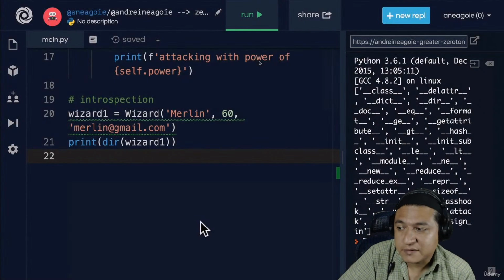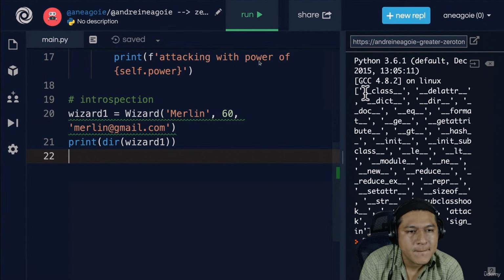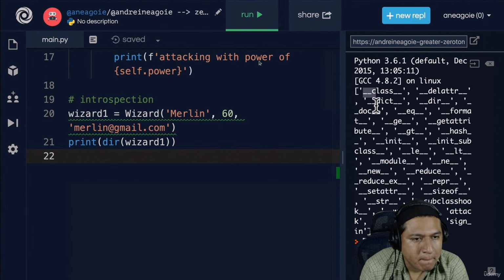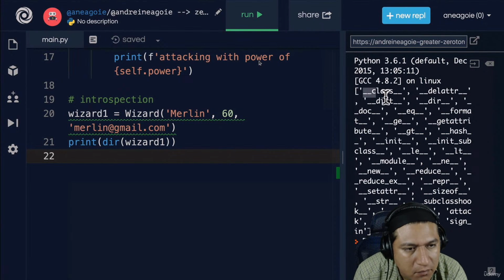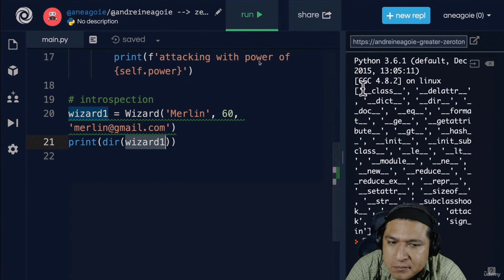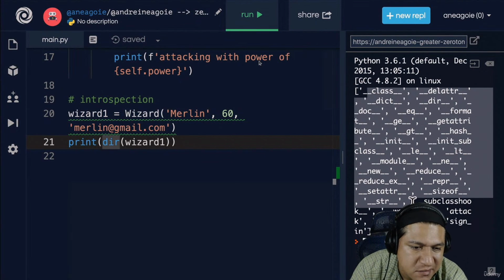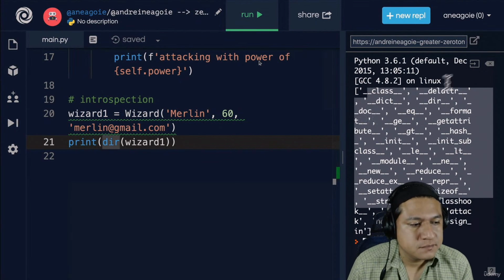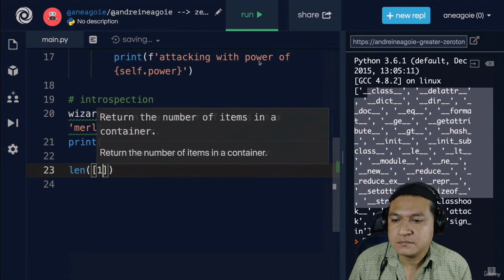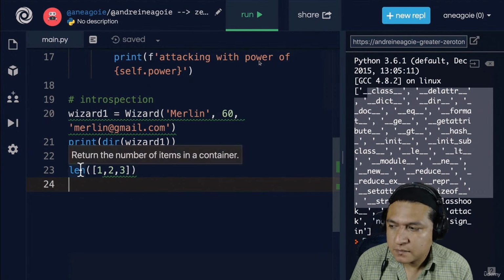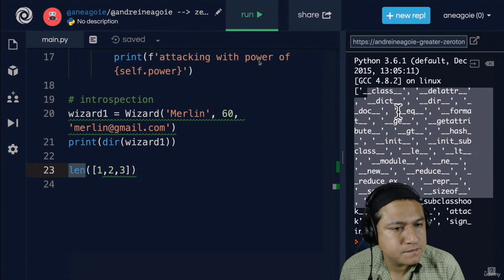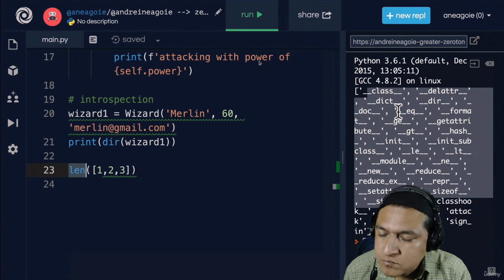You've waited a long time for this because I've avoided talking about these dunder magic methods for a long time. In this video, we're finally going to uncover what they do. Now we're able to see what our instance has as methods using the dir method. And we told you that these were inherited. Now, these underscores are special methods. Remember how we have things like length, for example, that allows us to tell the length of an array. These are actually implemented using these dunder methods. They allow us to use Python-specific functions on objects created through our class.